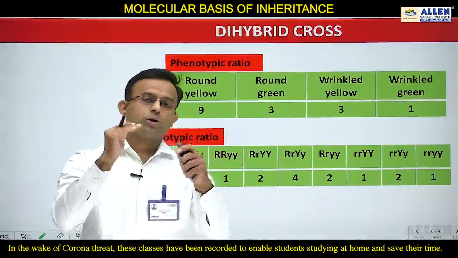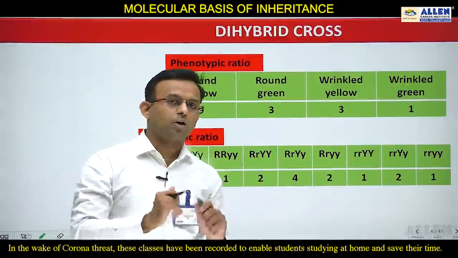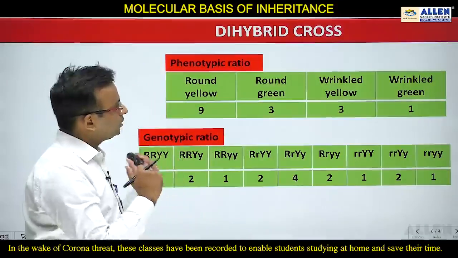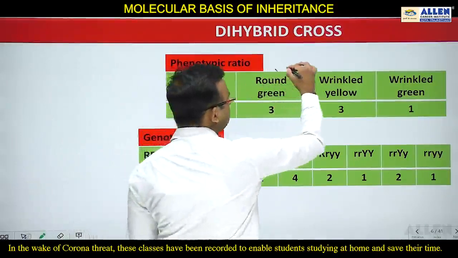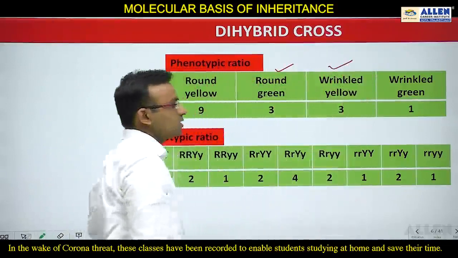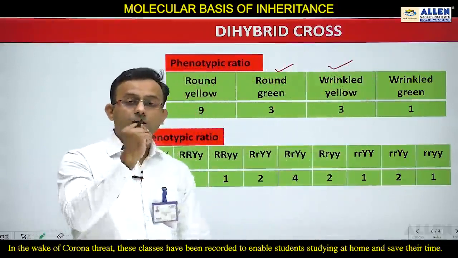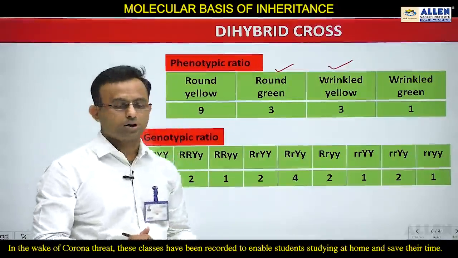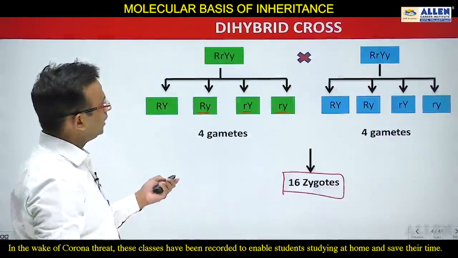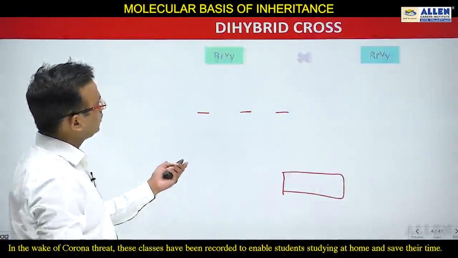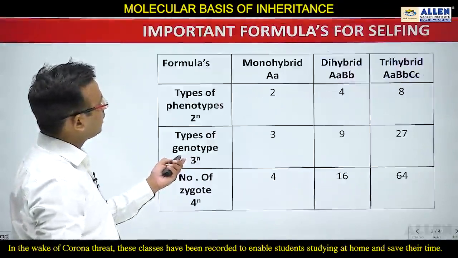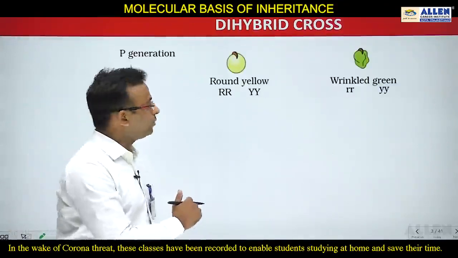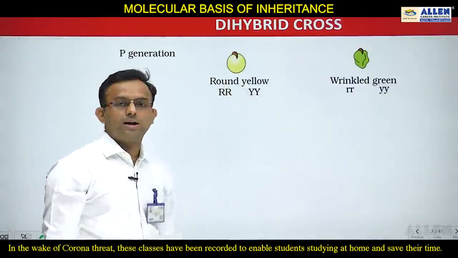And from this dihybrid cross, Mendel concluded a new law, which is the law of independent assortment. And how did Mendel conclude this? Mendel observed this phenotypic ratio, in which the round green and wrinkle yellow phenotypes observed in the F2 generation are not present in the parental combination. In the parental combination, you can see round yellow and wrinkle green.